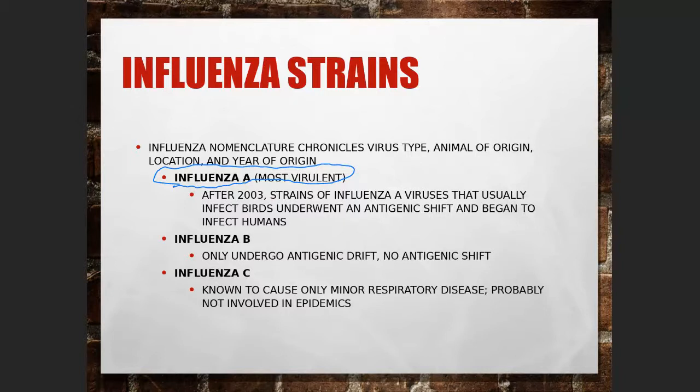Therefore, it is required for older people to get the flu shot every year in order to protect them against this influenza A virus. Influenza B and C are considered less virulent or less dangerous compared to type A.